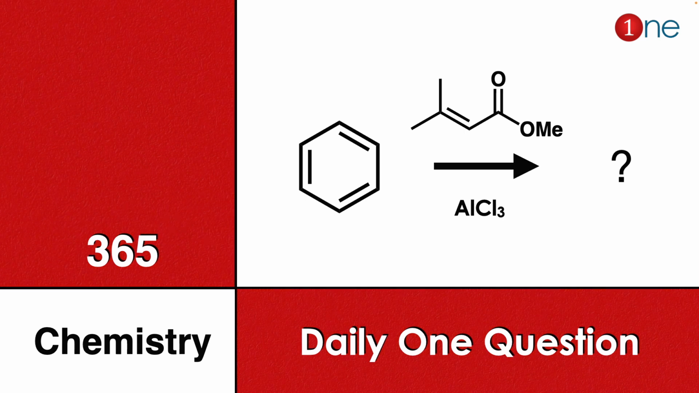Daily one question for you. Here benzene is given and you are reacting with an alpha beta unsaturated compound, which is an ester, and you are using the Lewis acid aluminum chloride. You have to find what will be the final product. You have to find the chemoselectivity here.